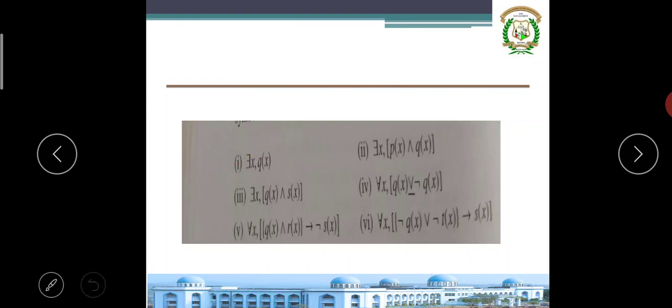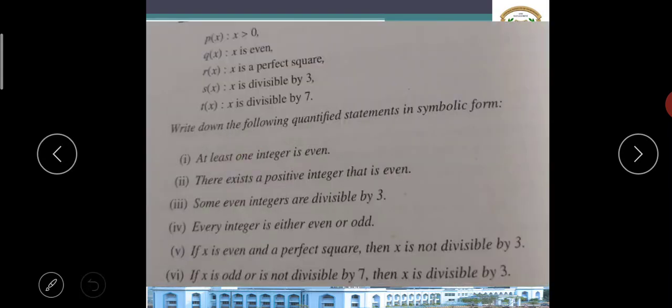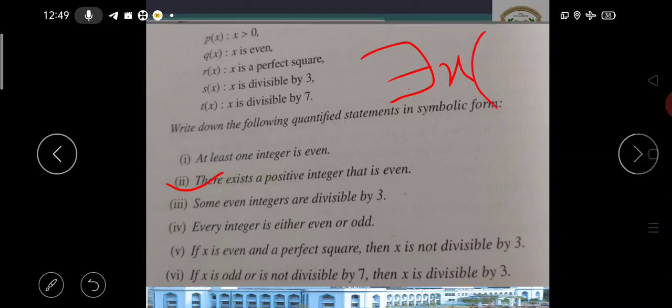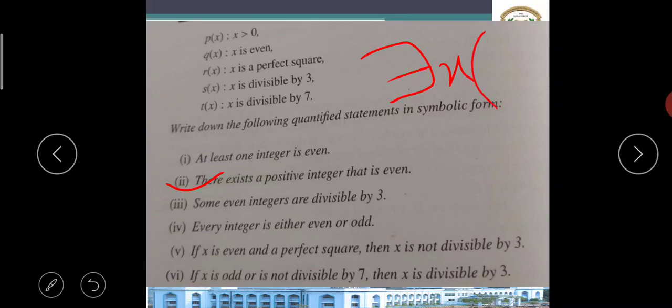Next: there exists a positive integer that is even.